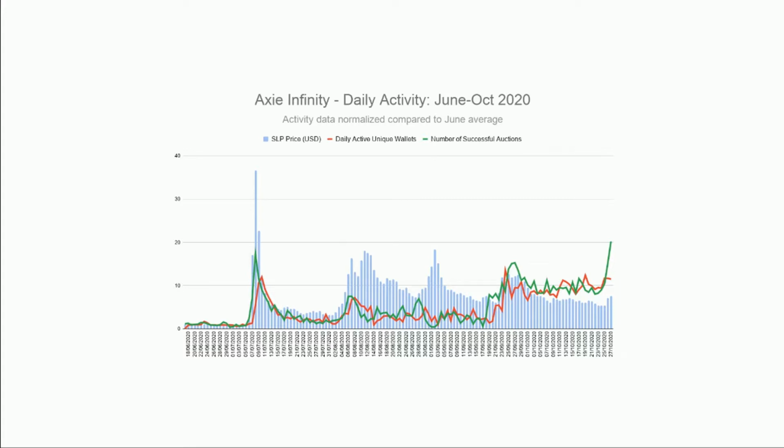It's really interesting to see that we have this data. We have to be careful, correlation and causation. I think they can flip in a very short period of time. But the one thing we can see is a very strong increase in activity around AXIE Infinity. Obviously, the other thing I should mention is that they've just announced the AXS token, which is going live at the start of November through Binance.